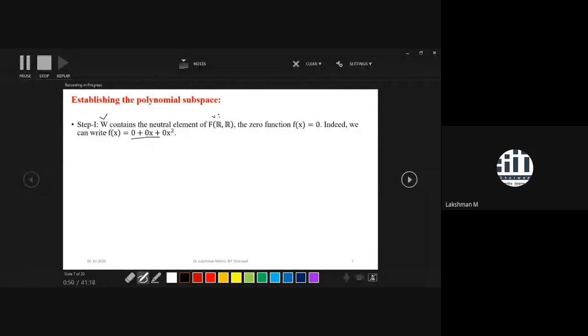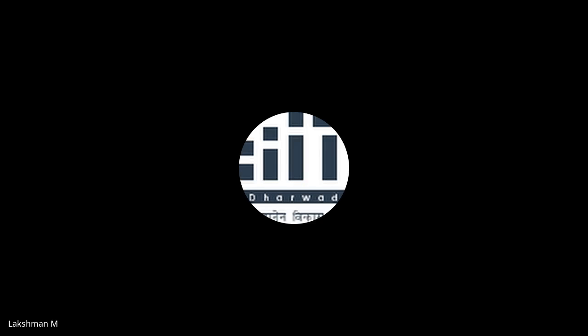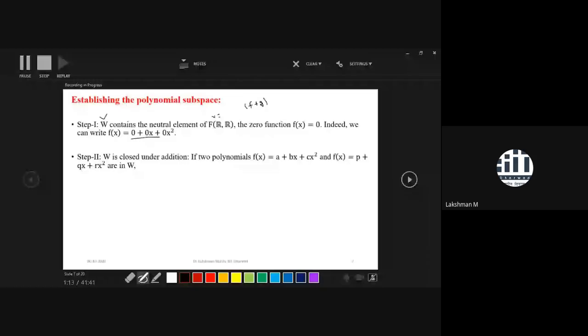There is no issue. Now next, we will check whether W is closed with respect to addition or not. That means function addition. What addition here? In F(R, R), what is the definition of addition? If you take any two functions from the linear space F(R, R), how do we define the addition of two functions? It is defined through the domain, which is R. So it would be defined as (f plus g) of x equal to f of x plus g of x.